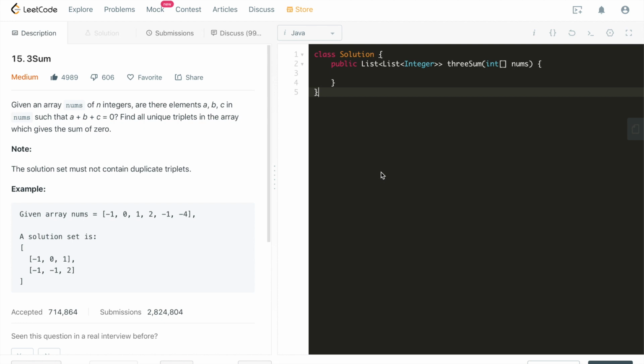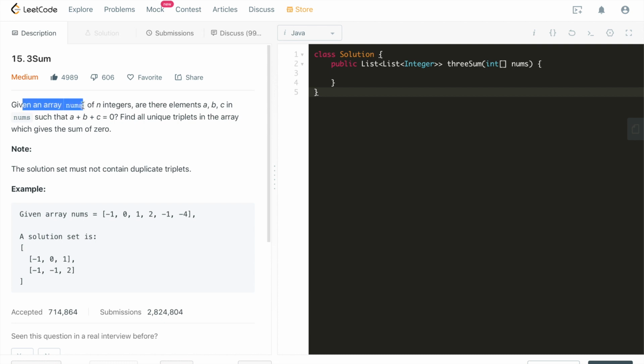With that said, let's dive deep into today's problem, 3Sum. This is basically a derivative of Two Sum, and it's adding a bunch of new constraints or conditions. If you remember Two Sum, we were given an array of integers and a target number. For this problem, we're still given an array of integers, but the target is 0, and it's asking us to find 3 numbers instead of 2. So it's called 3Sum. Let's go through this problem together.